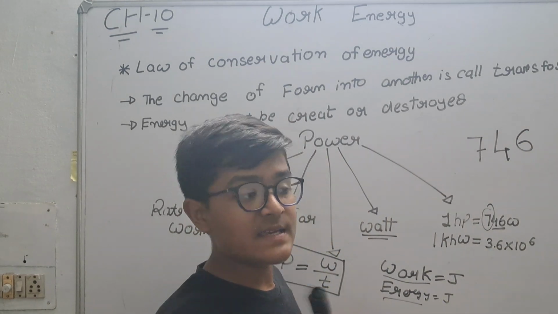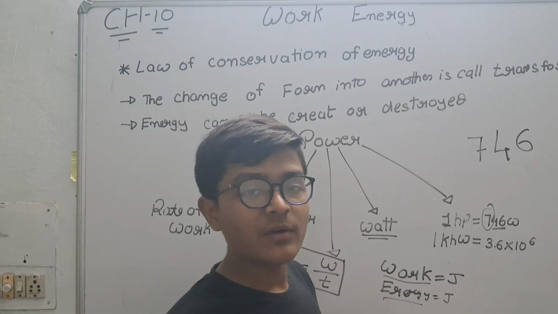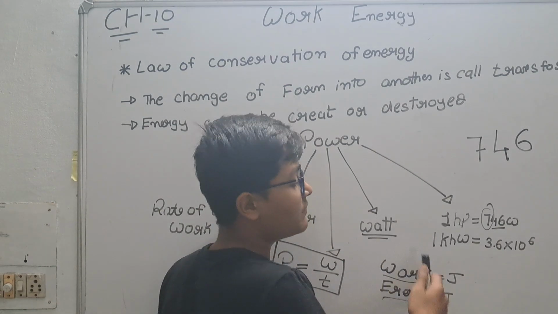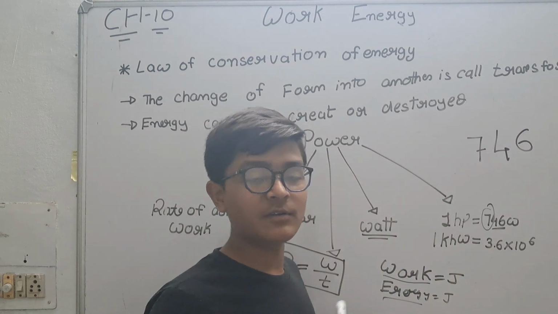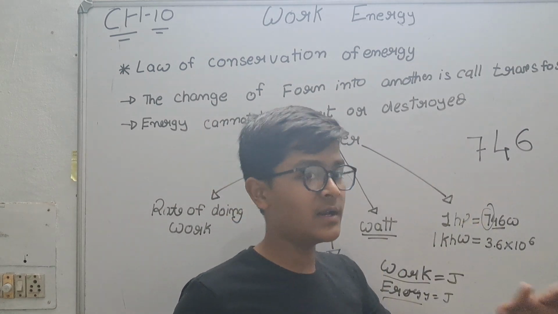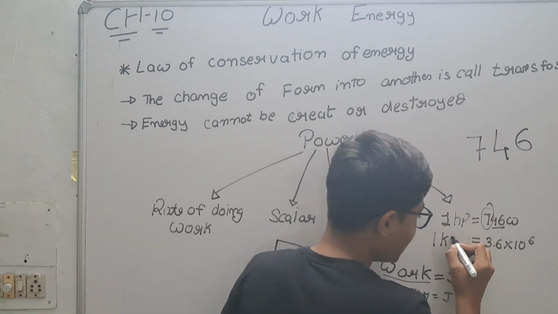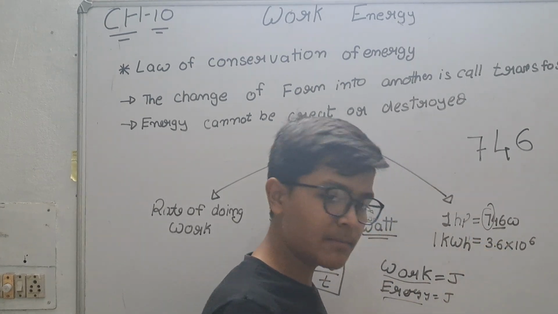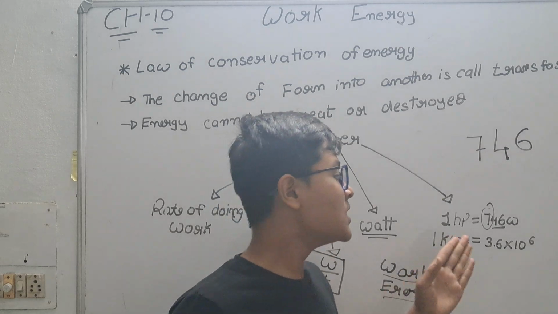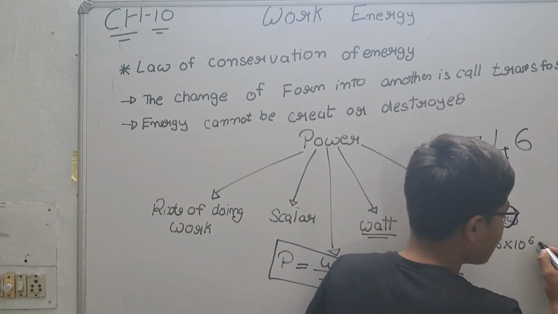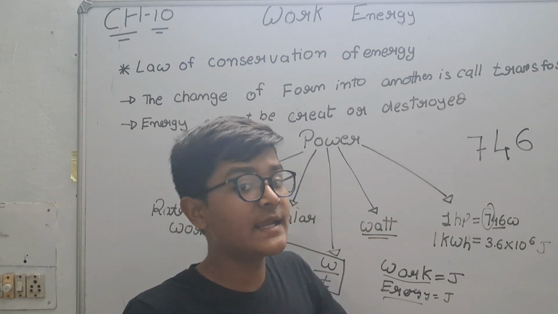1 horsepower is 746 watt. And 1 kilowatt hour, that means 1 kWh, is equal to 3.6 into 10 raised to 6 joules. How has it come? Let's derive it quickly.